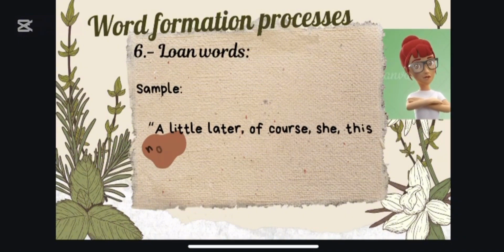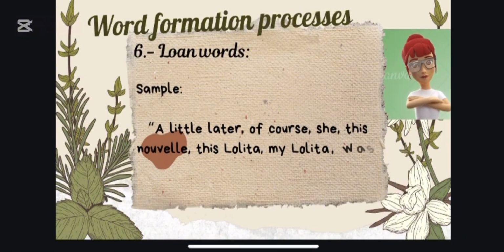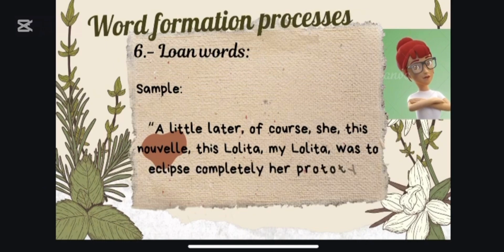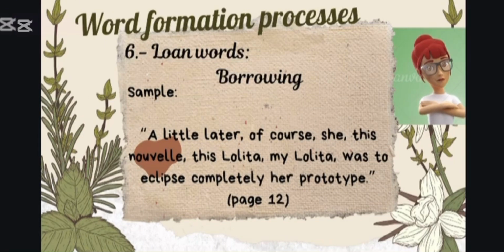Number 6. Loan words. Loan words, or borrowing, is the consequence of language contact, in which elements from an L2 are incorporated into an L1. This usually happens when two or more languages are used in the same territory or speech community.